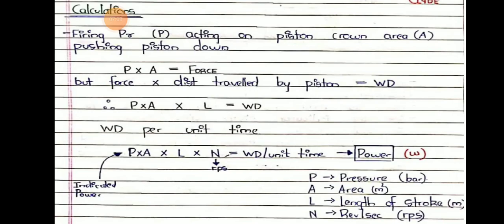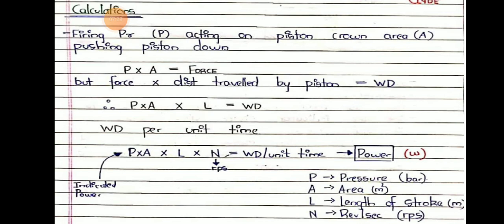And calculation of firing power. Firing pressure acting on the piston crown area will push the piston down. So P into A equals force. Then force into distance travelled equals work done. Then P into A into L equals WD, work done.